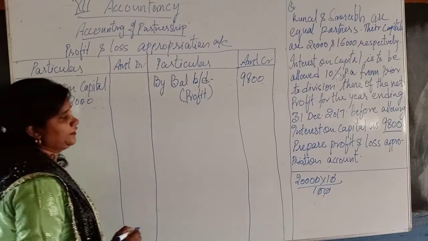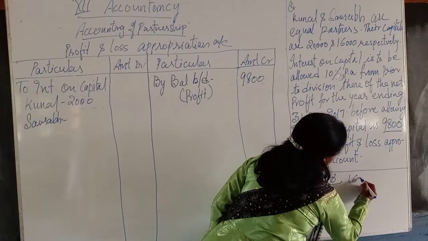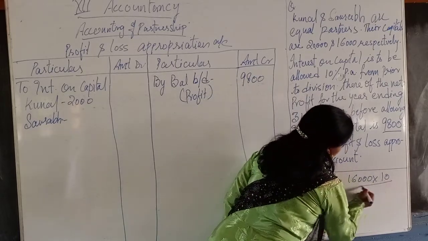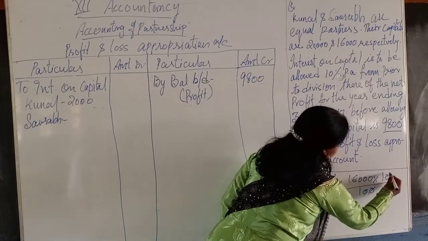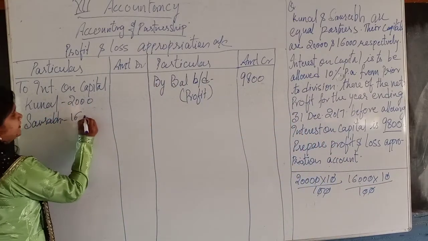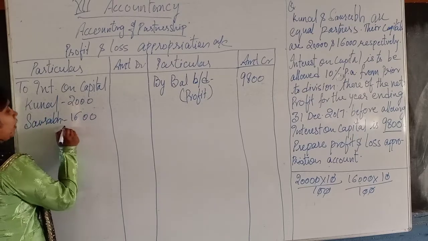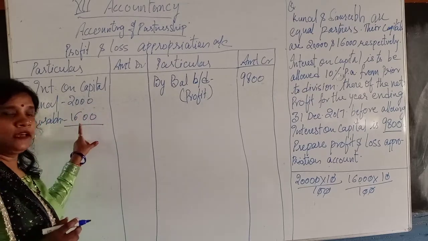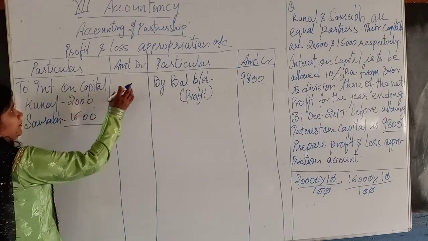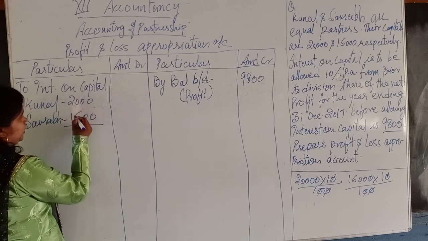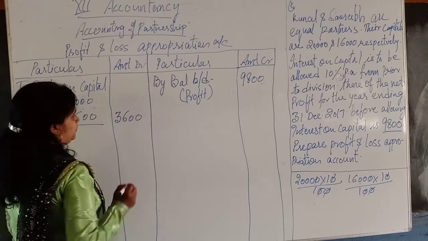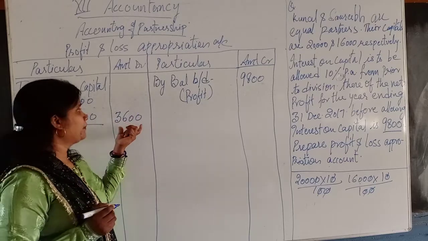2,000. And now in the same way, the next is 16,000 into 10 upon 100. So the interest on capital for Saurabh is 1,600. Now we will make the total here and write it in the main amount column of the debit side. So it will be 2,000 plus 1,600, total 3,600. So this is the interest on capital.